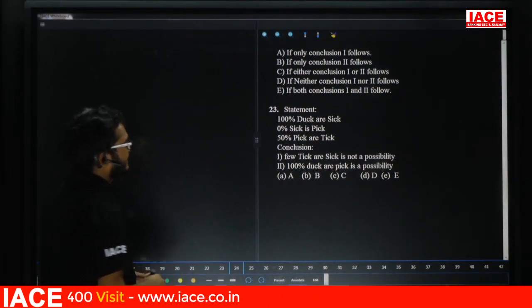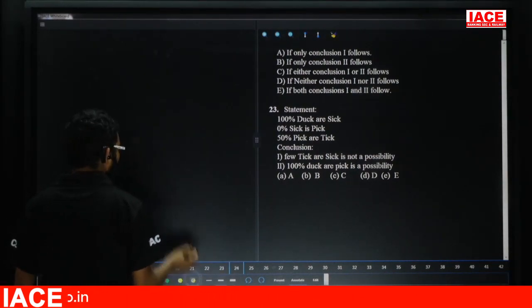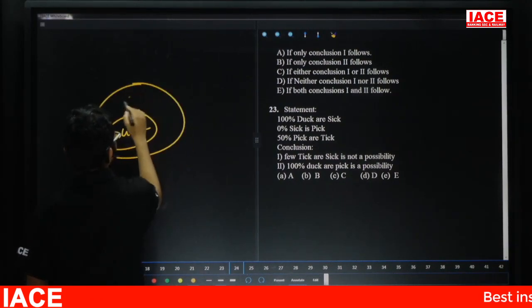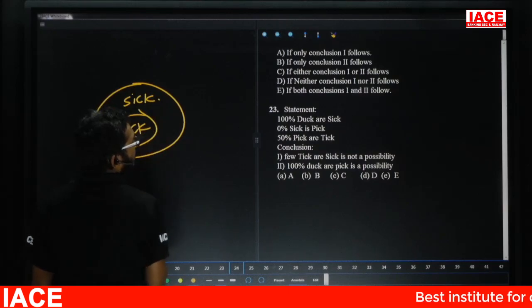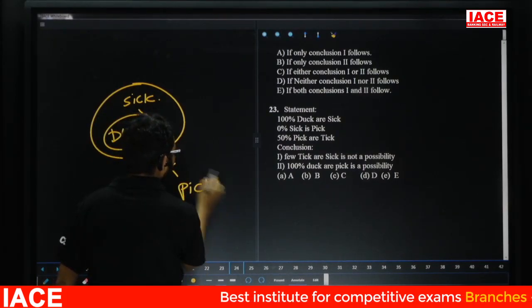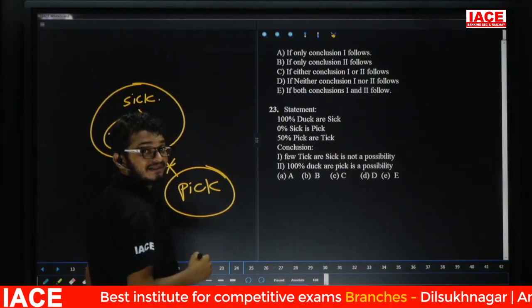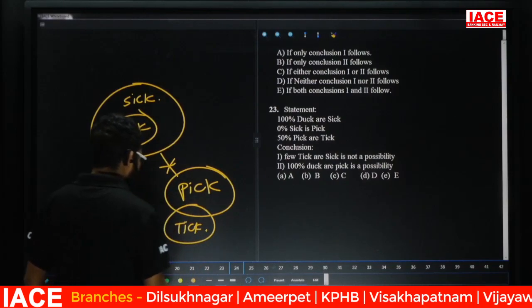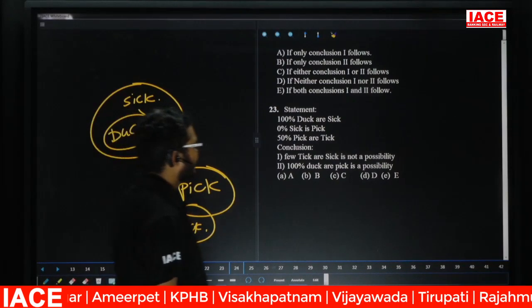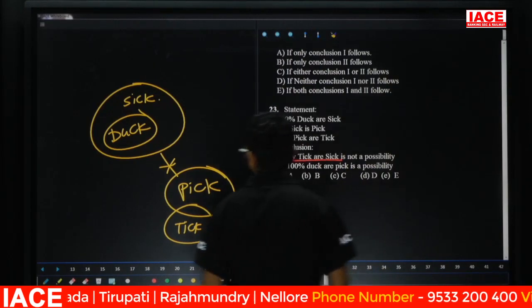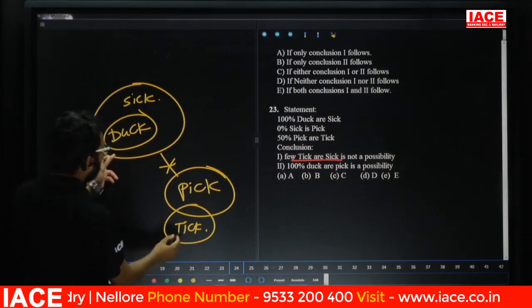Question number 23. 100% is duck or sick. Now friends, check here. That means all duck is a sick. Next one: no sick is a pick. 0% means no. No sick is a pick. 50% means some pick or tick. Take the first conclusion. Few tick or sick is not a possibility.